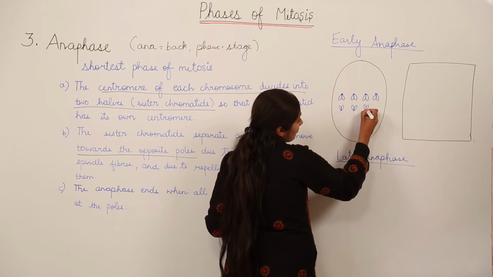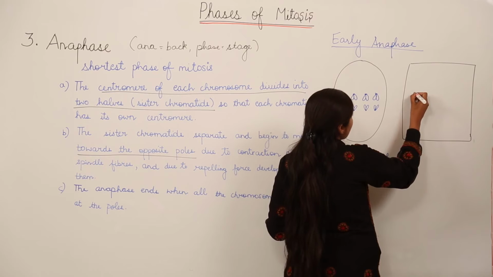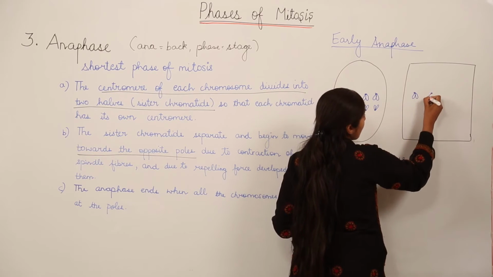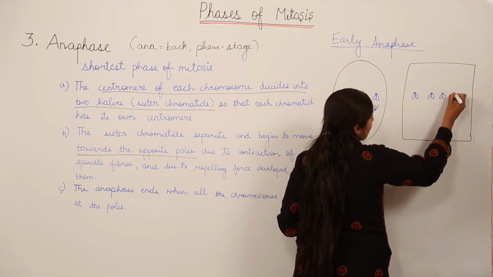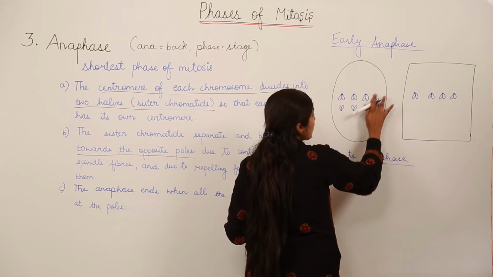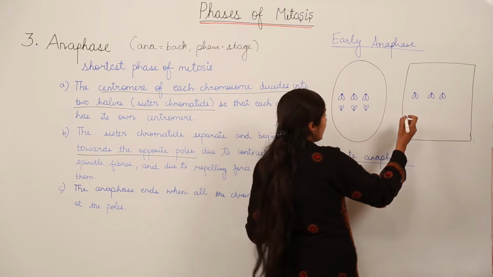Looking like small flies that are moving. Same you will draw in this case. Since we have shown 3 chromosomes, you don't need to show 4 over here. We'll go with 3 chromosomes only.